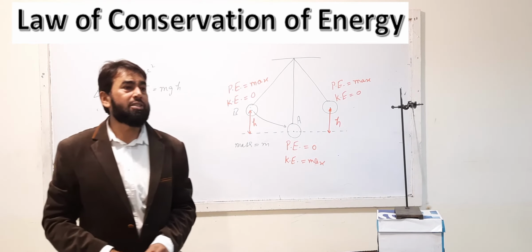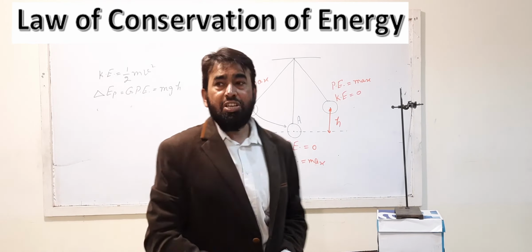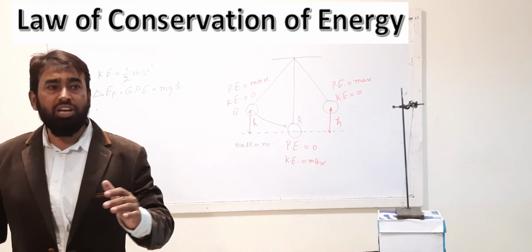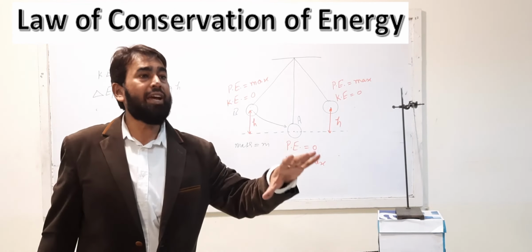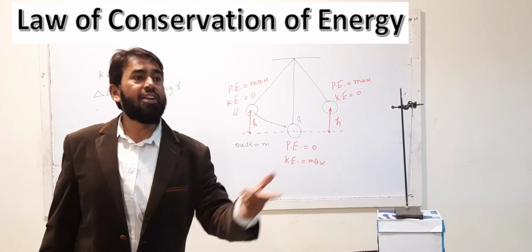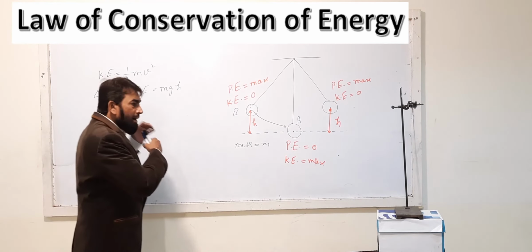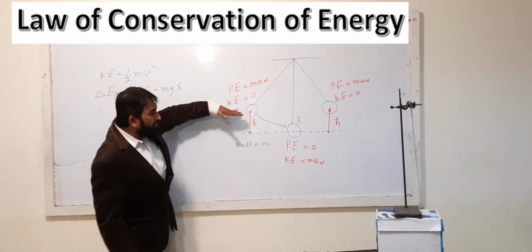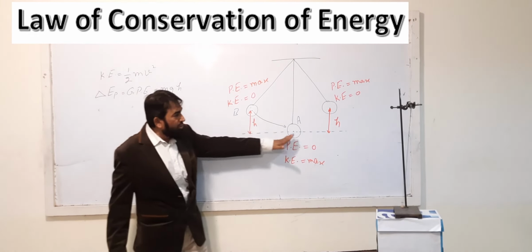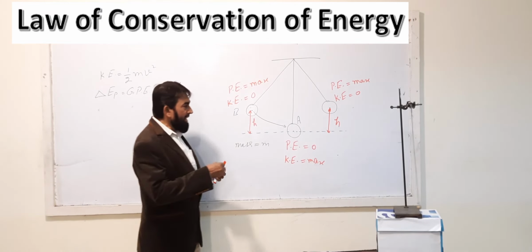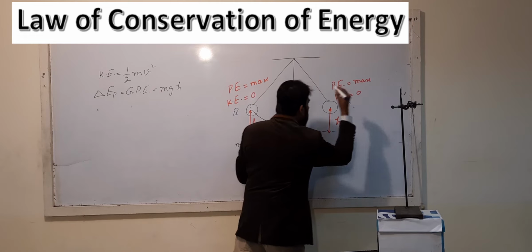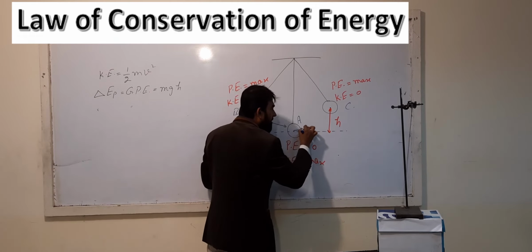And you know that inertia is the characteristic property of the body which helps the body in doing whatever it is doing. If the body is at rest, the inertia is compelling the body to stay at rest. If the body is moving, the inertia will help the body to move with uniform velocity. So due to inertia, it will not stop at A. It will continue its motion towards the next position. Say the next position is C. Now it will start moving towards C.